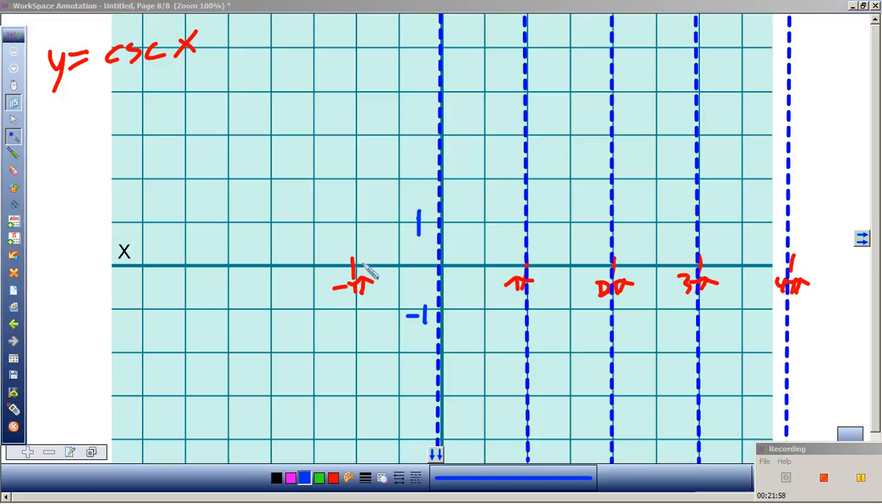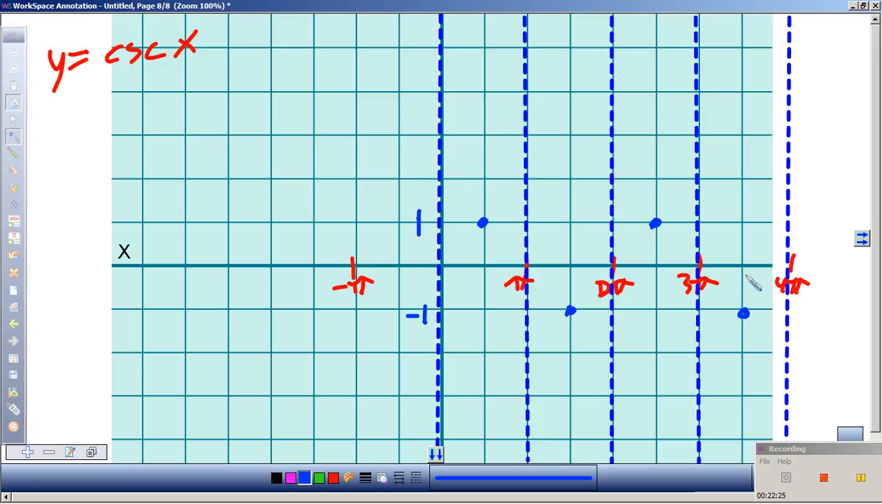Now, halfway between here, what would the middle be? Pi half. What is the sine of pi half? What is 1 divided by 1? 1. Okay, 3 pi half: negative 1. 5 pi half.